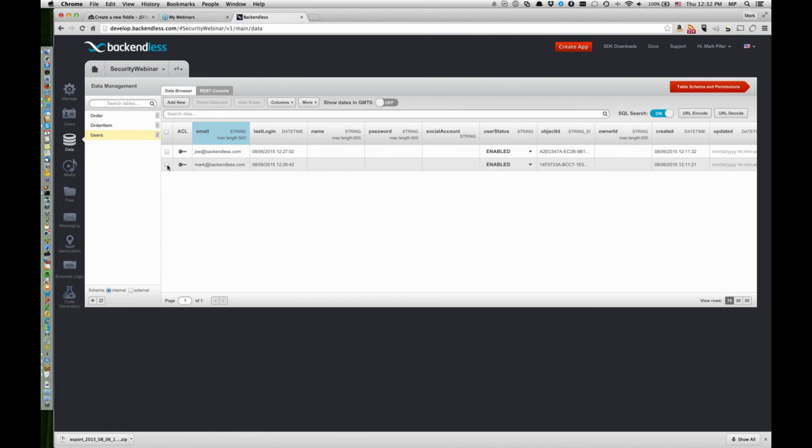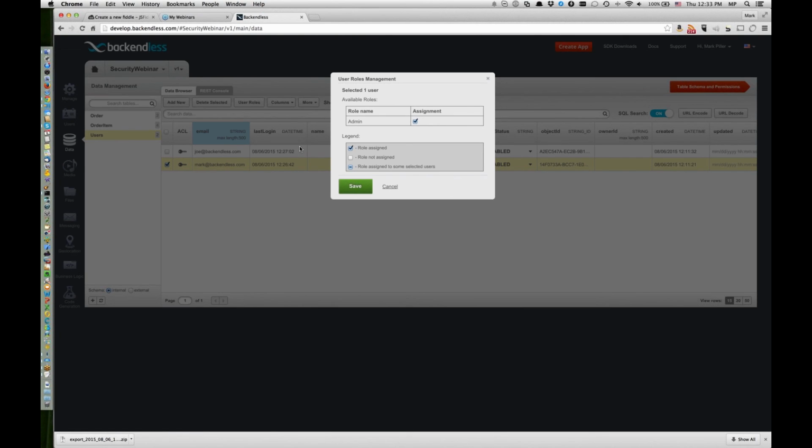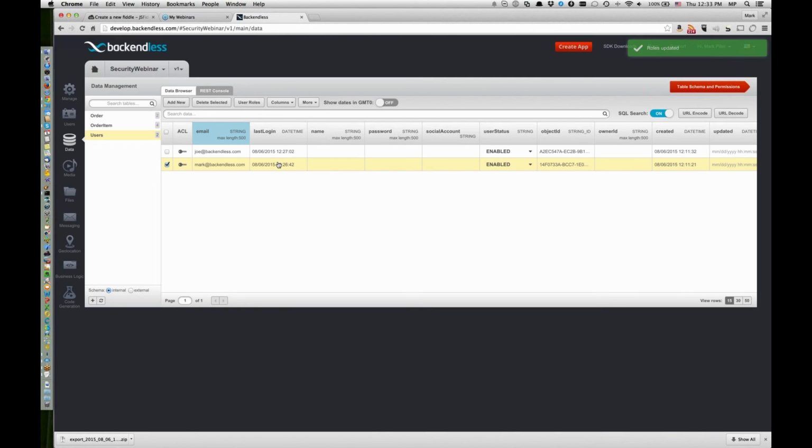So here we have users. Let's say I want to make Mark at backendless.com an admin. And for this, you select the user, click user roles, and assign the user to that role. Click Save. So at this point, Mark belongs to the role admin.